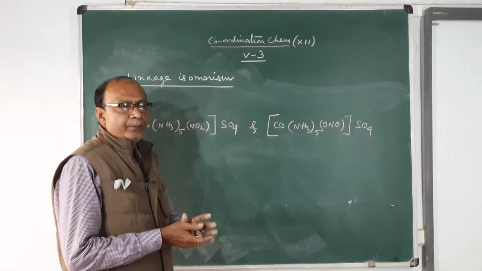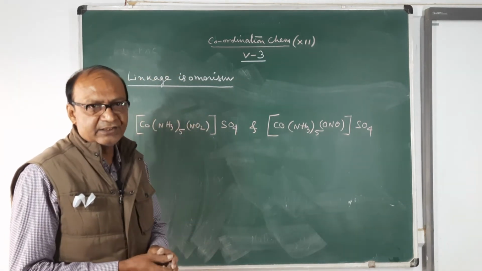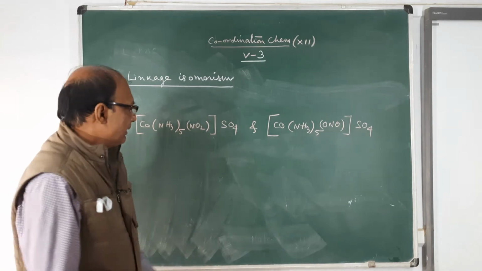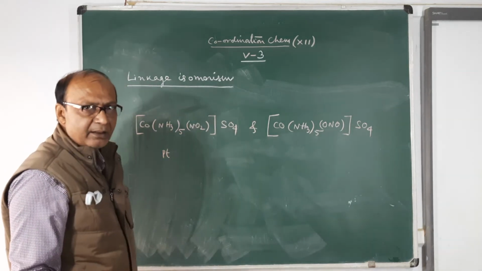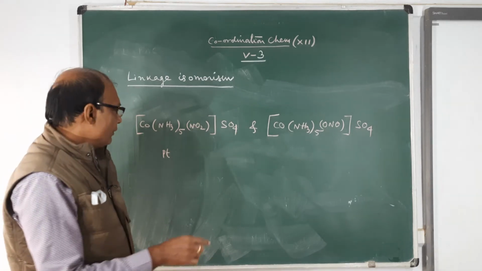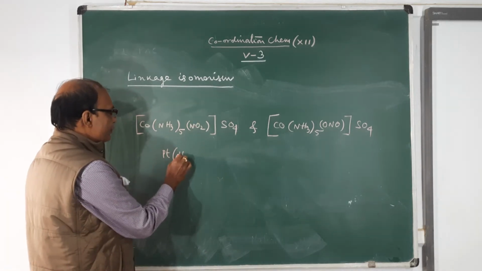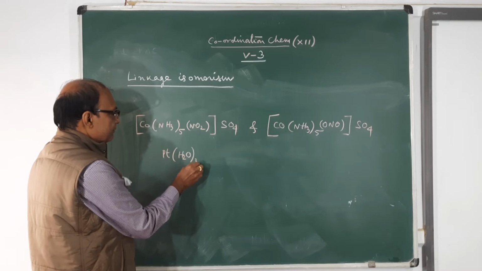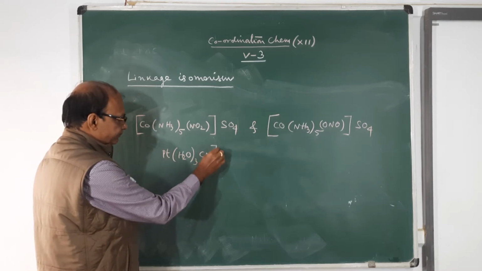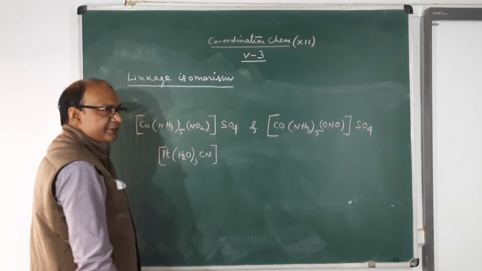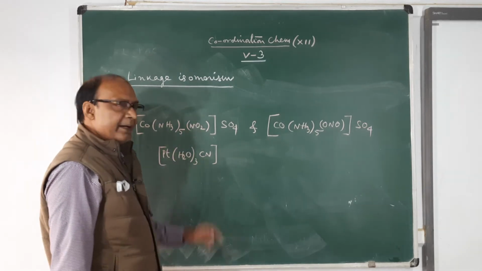If you want to write another example with coordination number 4, you can take platinum, nickel, or copper. So Pt(H2O)3(CN), where CN is ambidentate, you know.